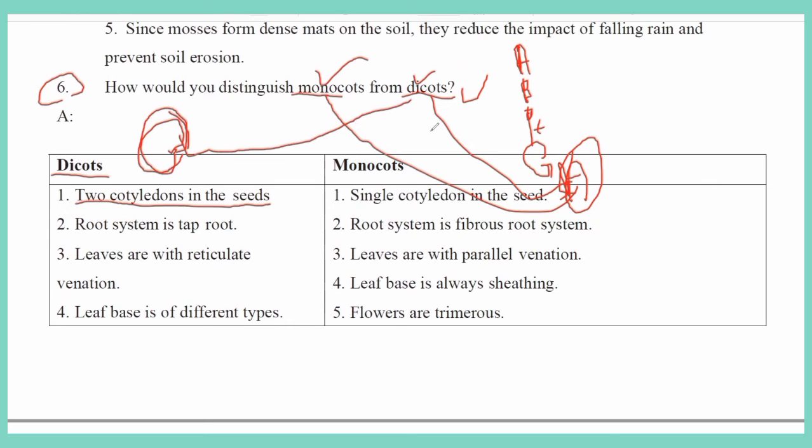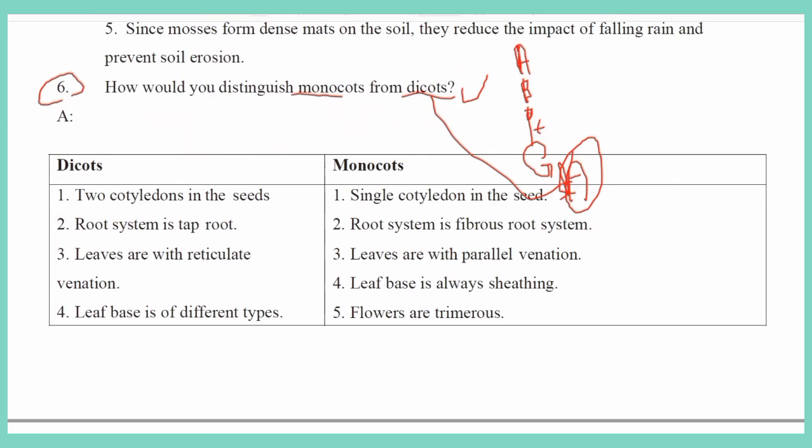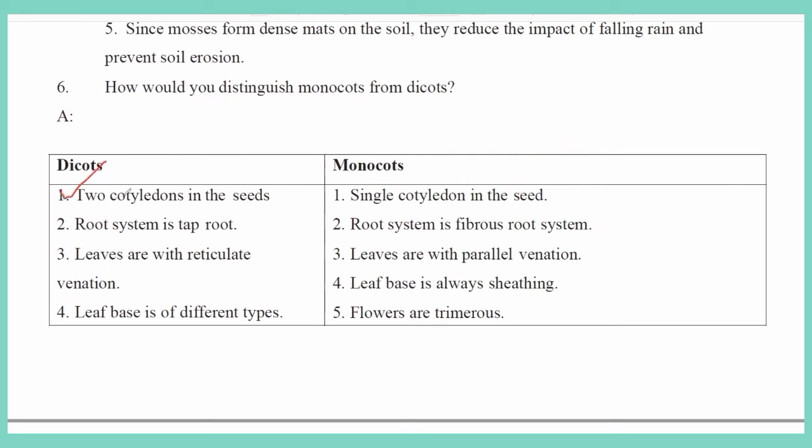If the seed has only one cotyledon, it is called a monocot.